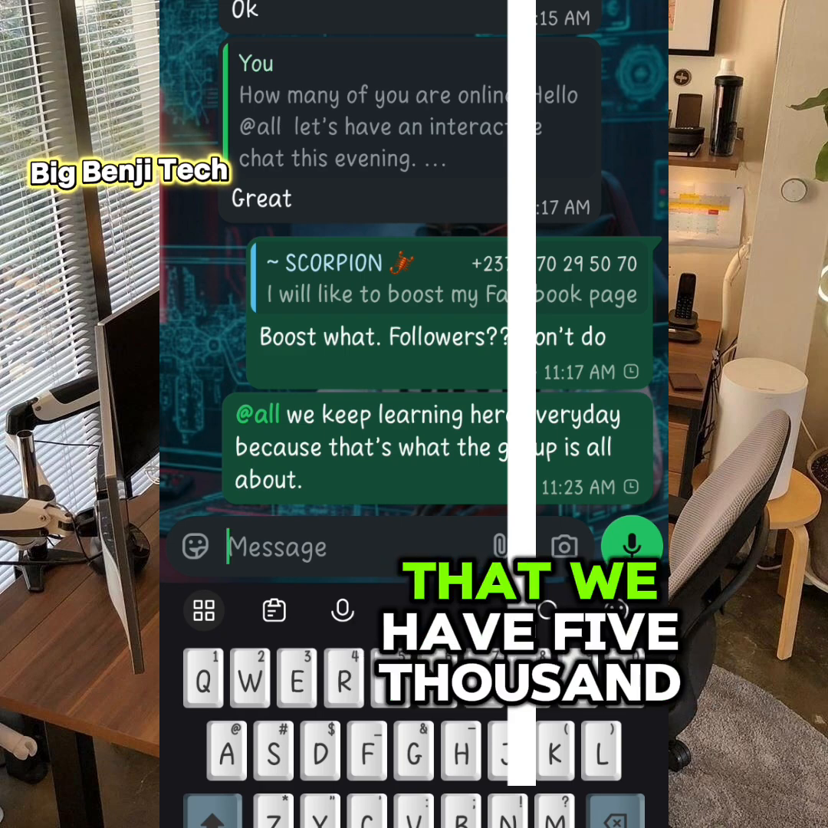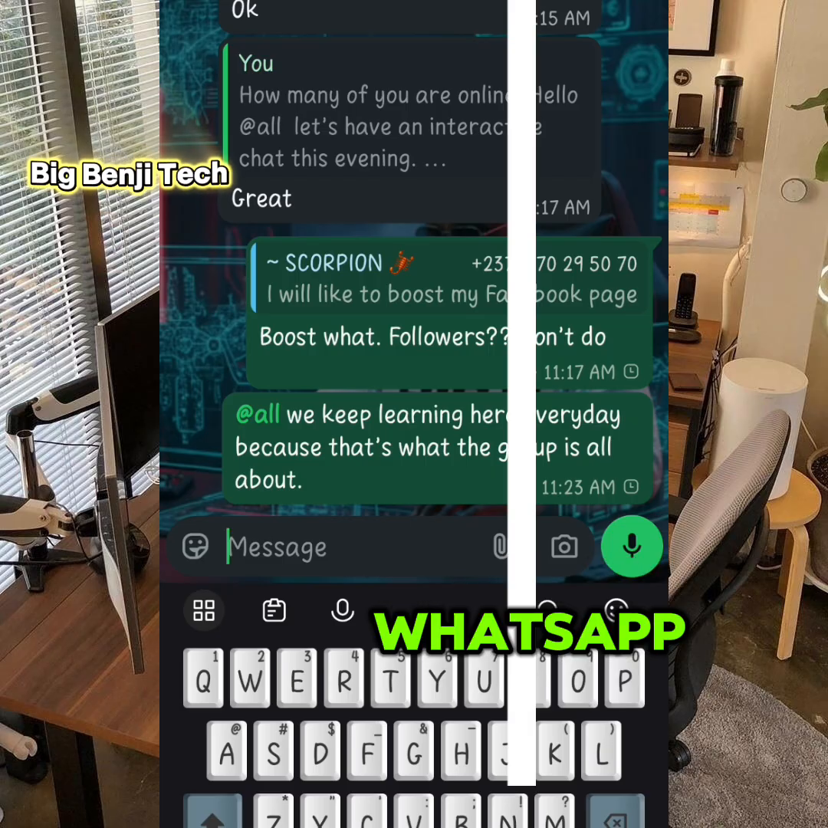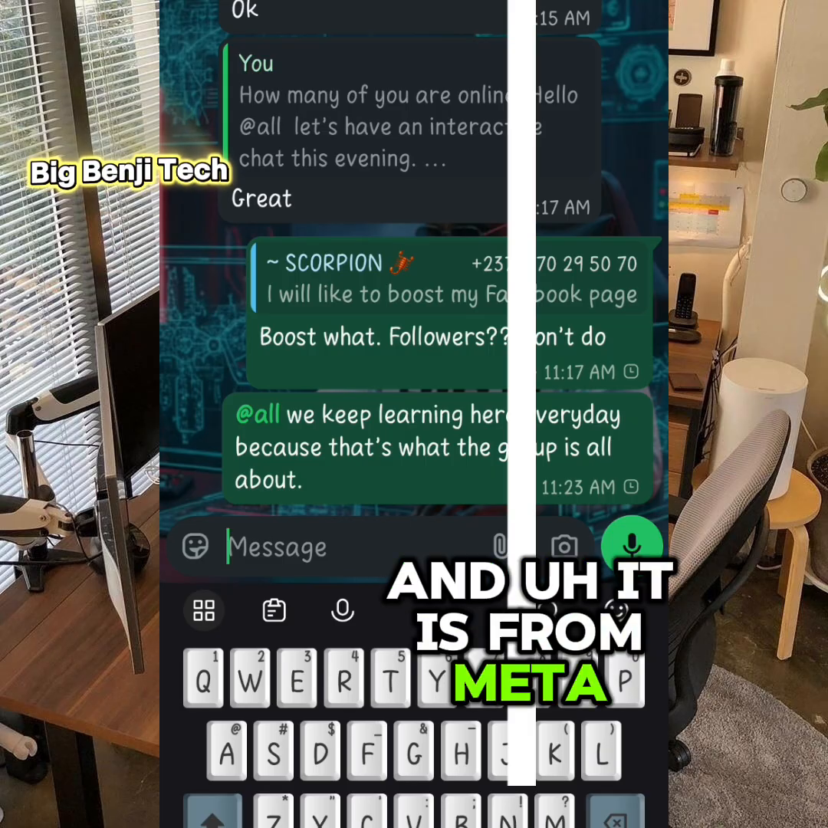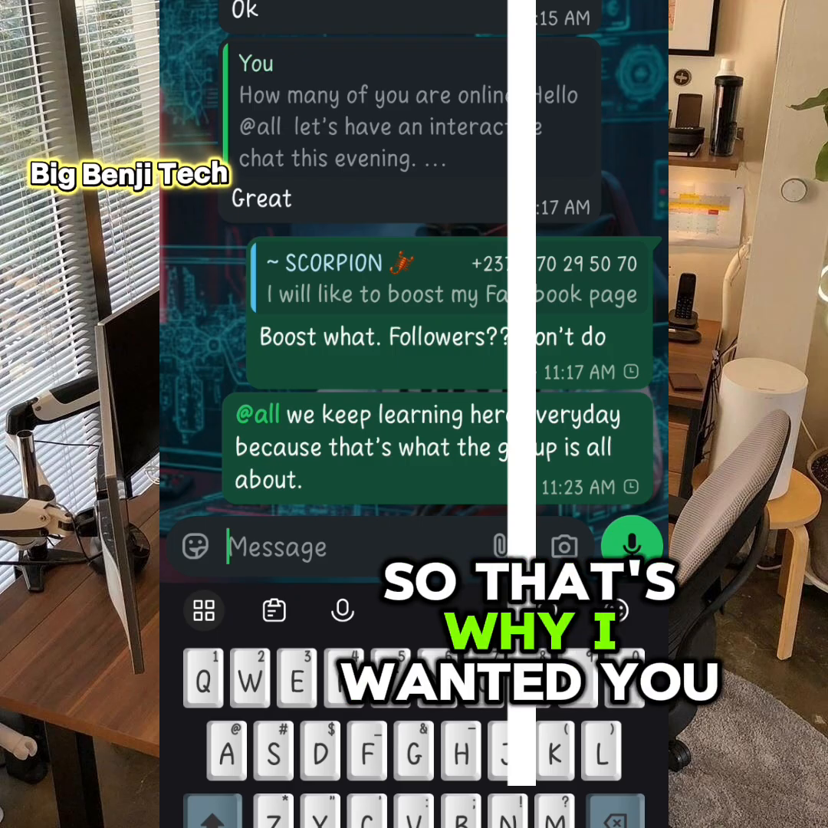I always remind you that we have 5,000 contacts that have access to beta WhatsApp, and it is from Meta, it is from WhatsApp itself. It's not a fake WhatsApp. So that's why I wanted you to know.